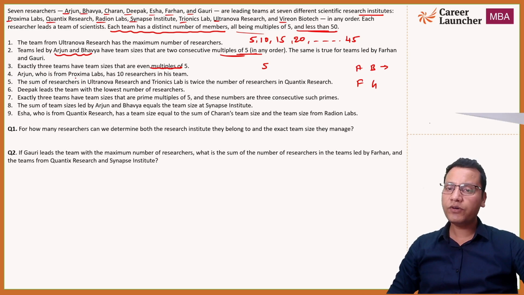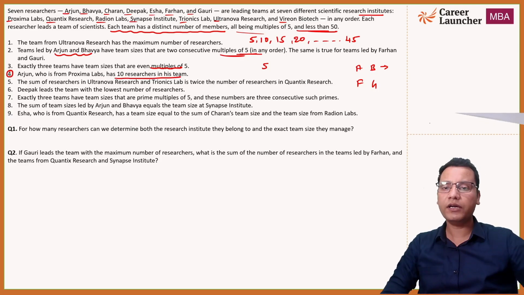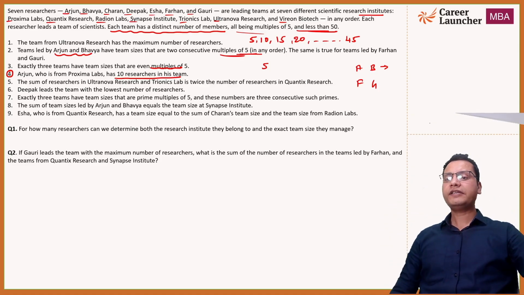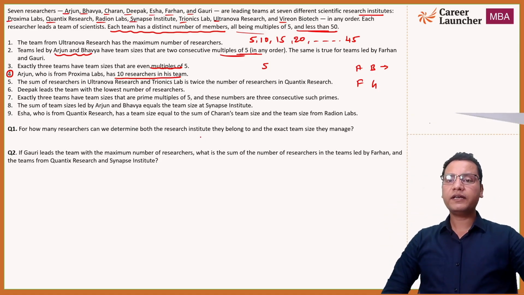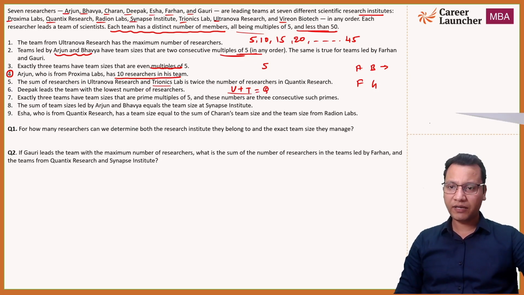Fourth statement: Arjun, who is from Proxima Labs, has 10 researchers in his team. This is the first statement giving us direct data which we can use in our table, right? Fifth statement: the sum of the researchers in Ultranova Research and Trionics Labs is twice the number of researchers in Quantix. Okay, so we can frame an equation out of this. U plus T equals Q. This is how you can make equations from the given statements, right?